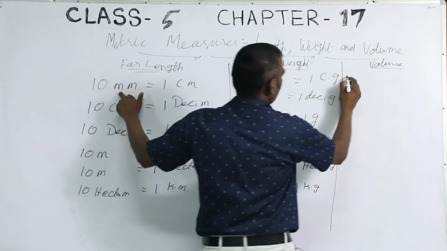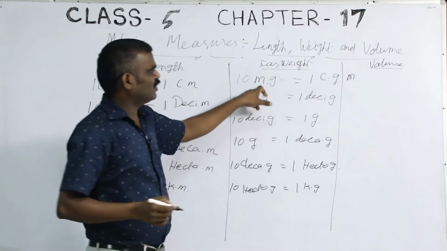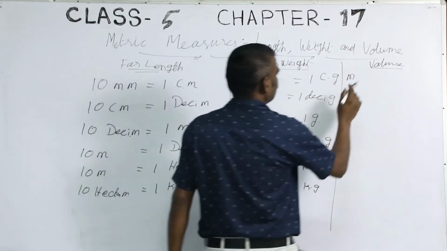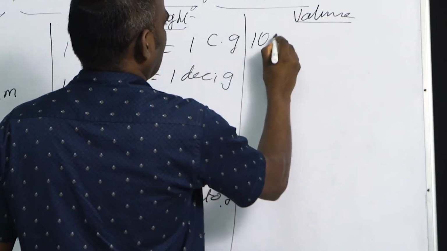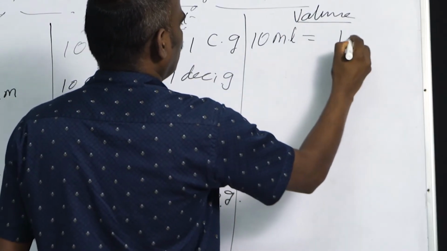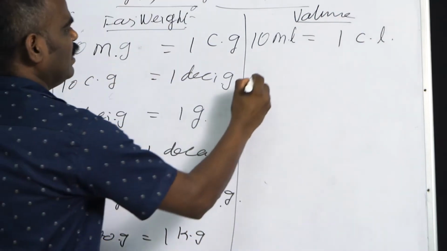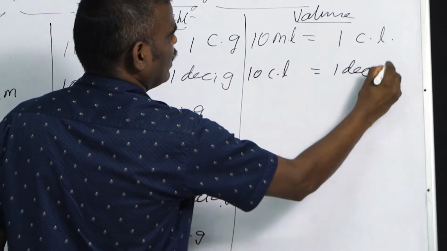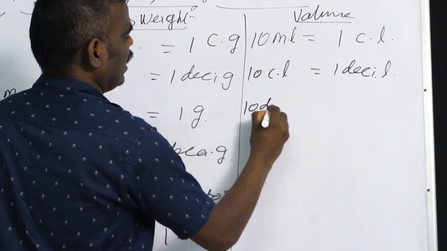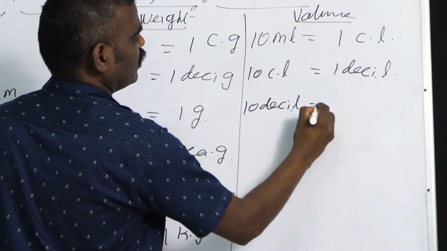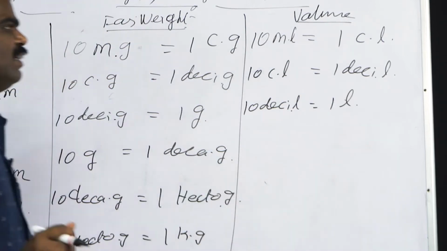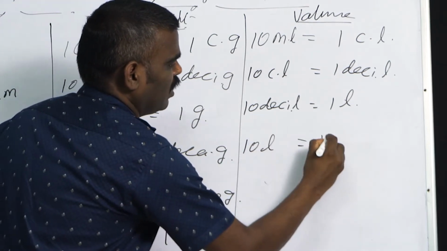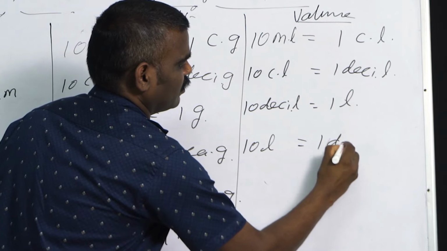For volume we cannot say gram, volume we say liter, right? 10 milliliter is equal to 1 centiliter. 10 centiliter is equal to 1 deciliter. 10 deciliter equal to 1 liter. Next, 10 liter equal to 1 decaliter.